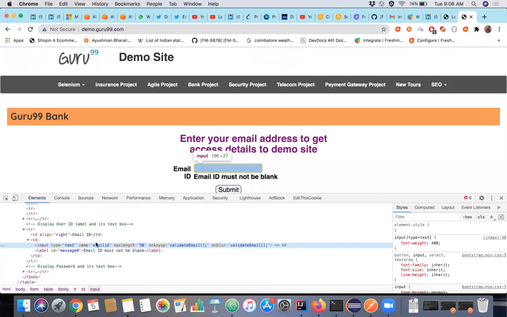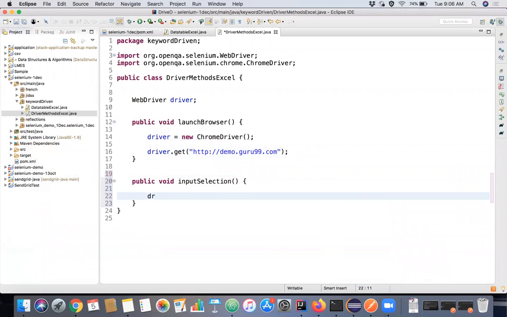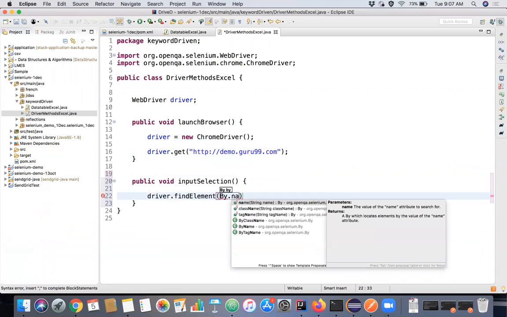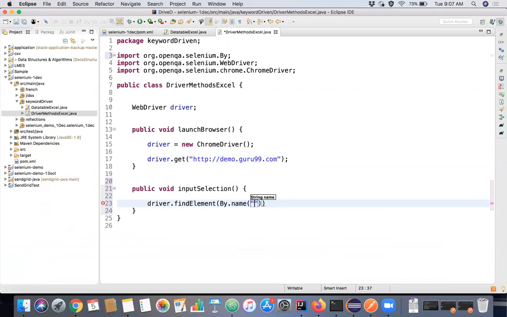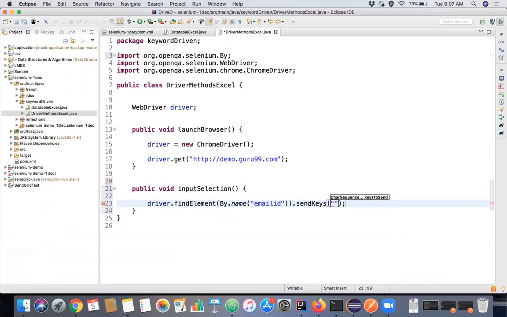It's straightforward, right? It has this name attribute, email ID. We'll copy this. Now I'll say driver dot find element by name, just give this name, and send keys. Let's say keyword driven. We'll stop with this.